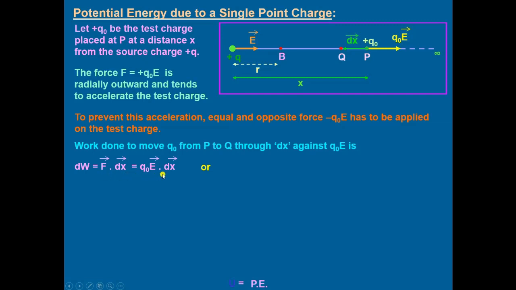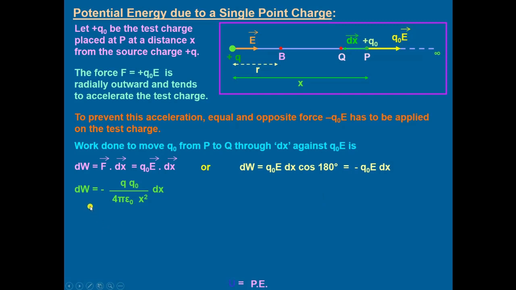F is equal to Q naught E into dx, or dW will be equal to Q naught E dx cos 180 degrees, because displacement is in this direction and force is in the opposite direction, that gives you minus Q naught E dx.